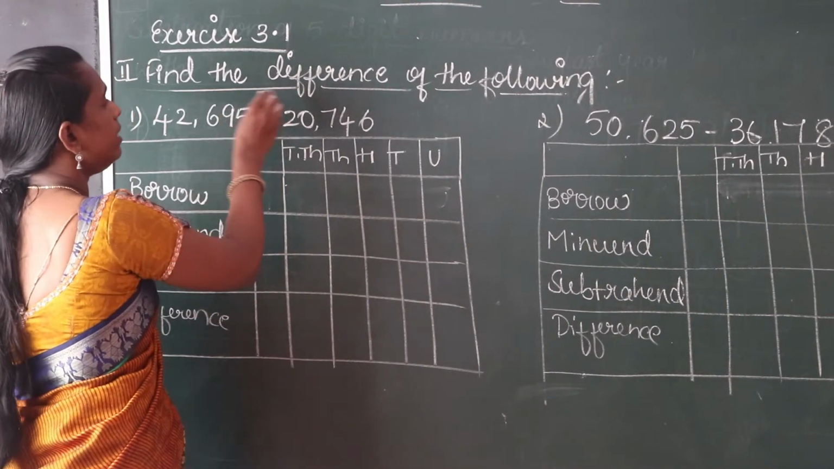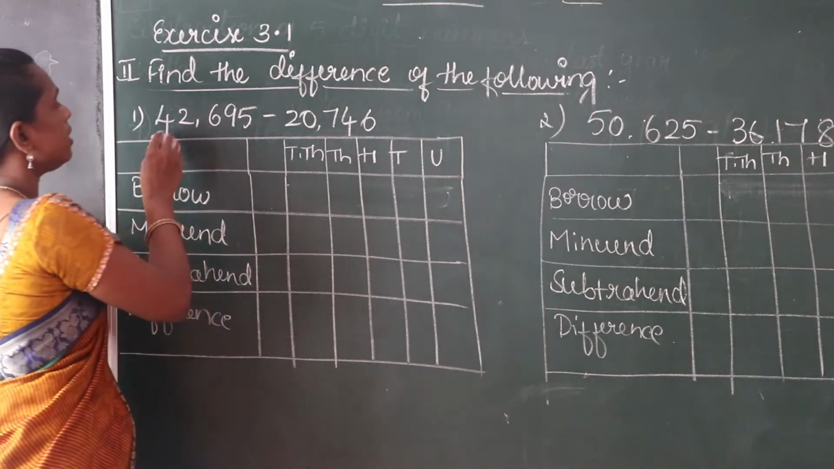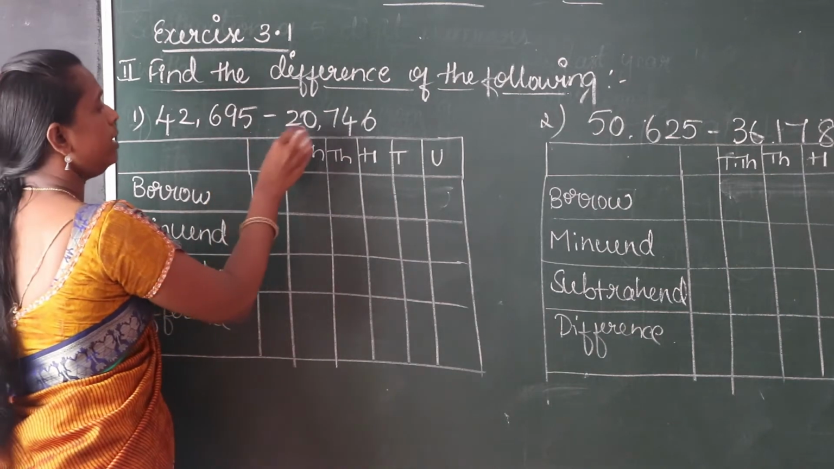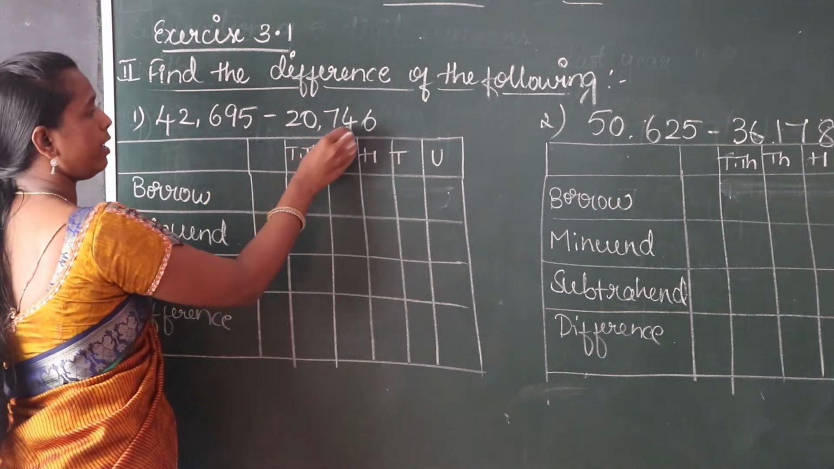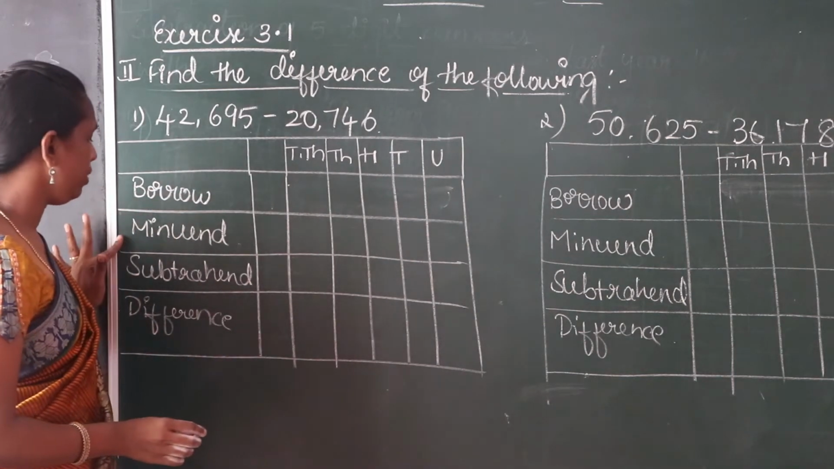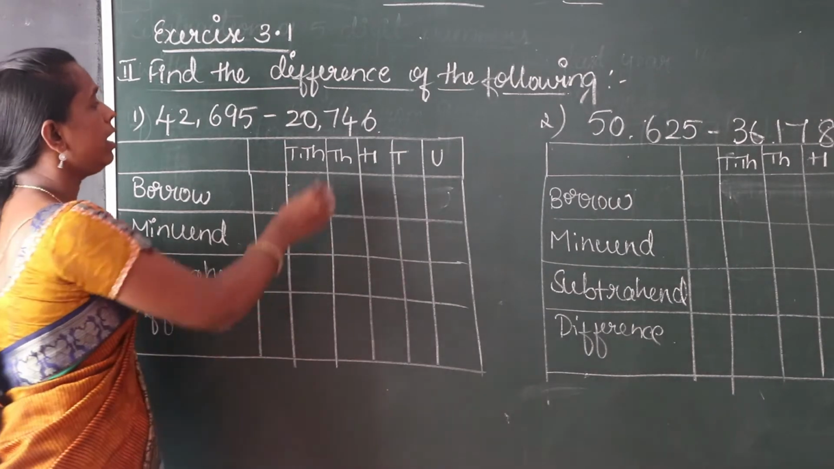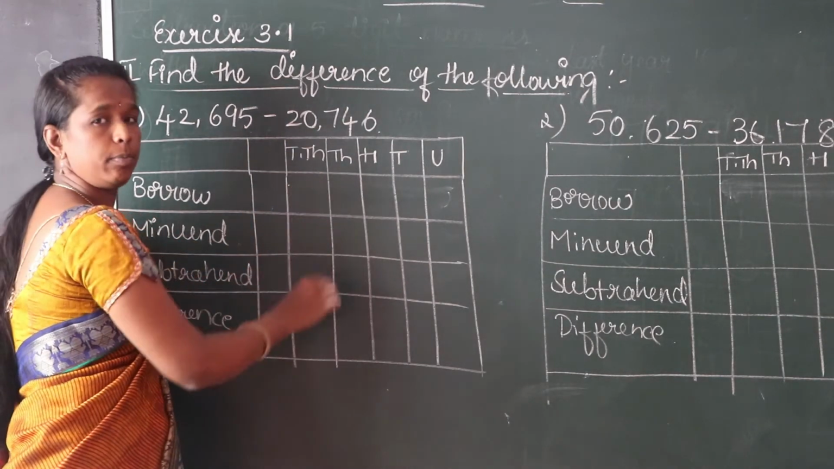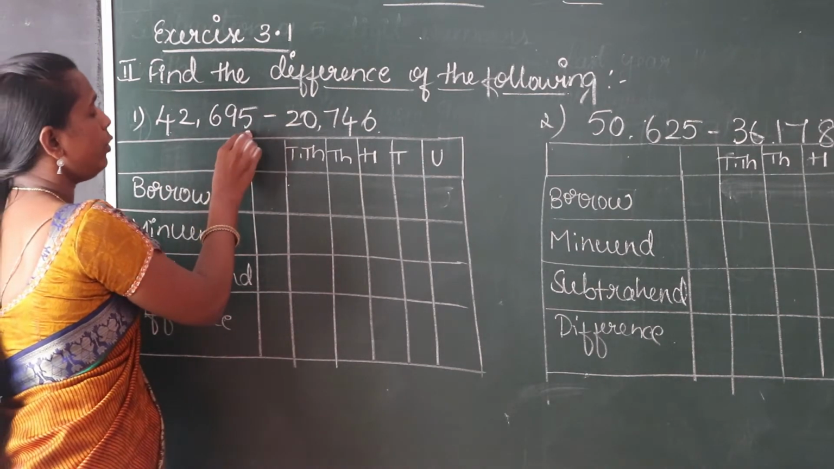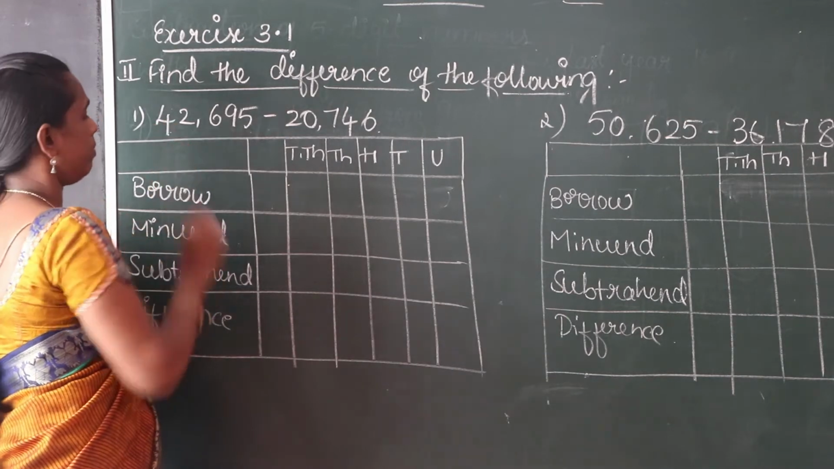Second main, find the difference of the following. In that one, first question is 42,695 minus 20,746. So this is the table. So borrowing, minus, subtrahend and the difference. Write these numbers in the correct places. Here 10,000. See units, tens, hundreds, thousand and 10,000 places.